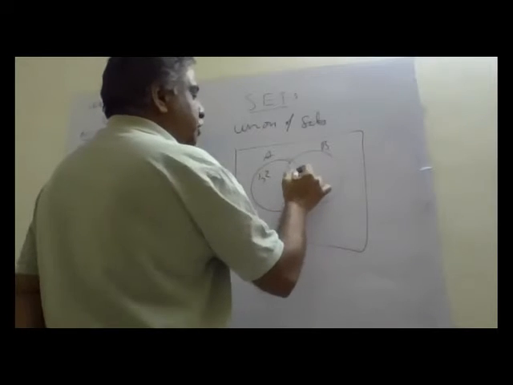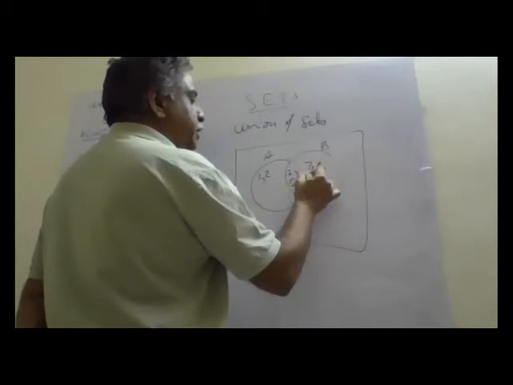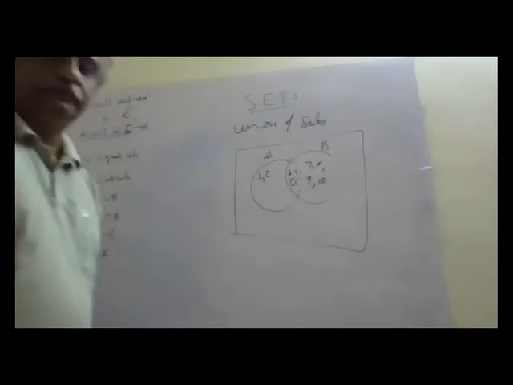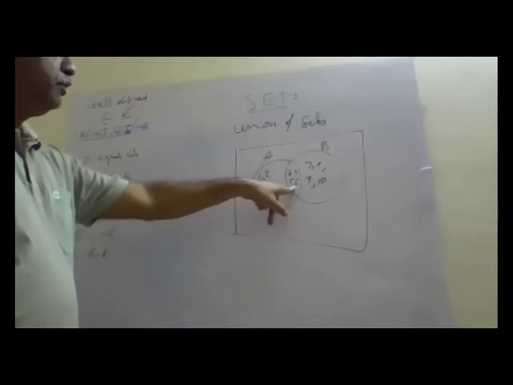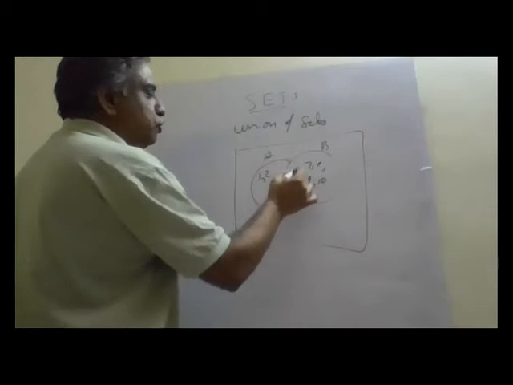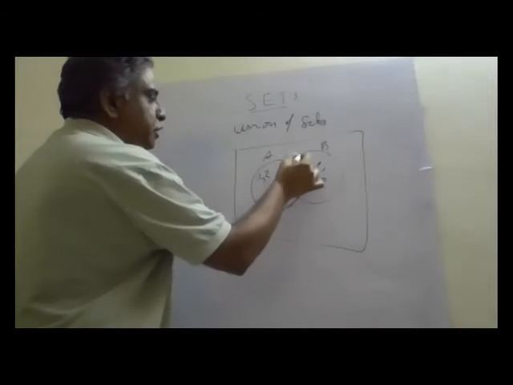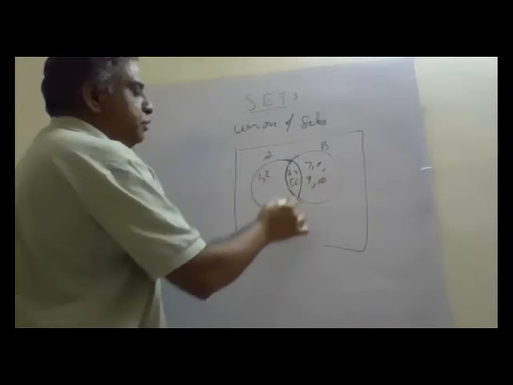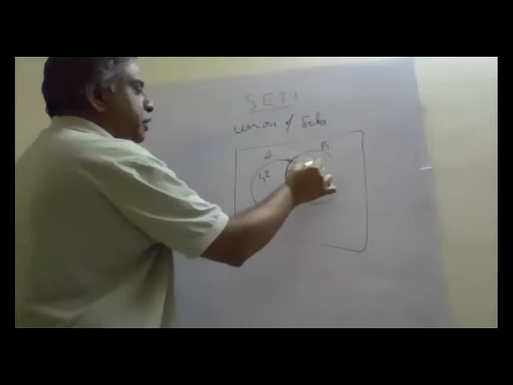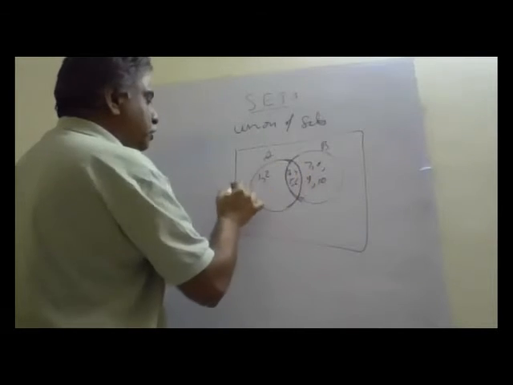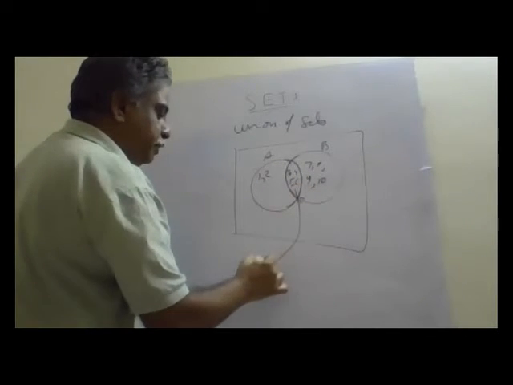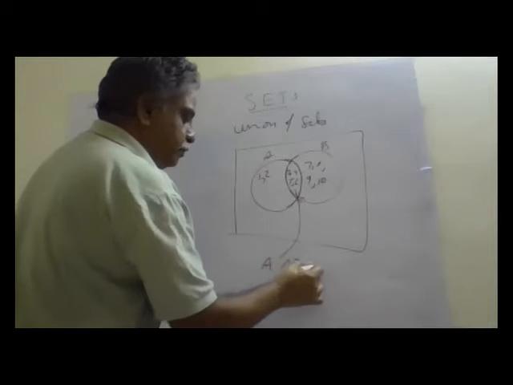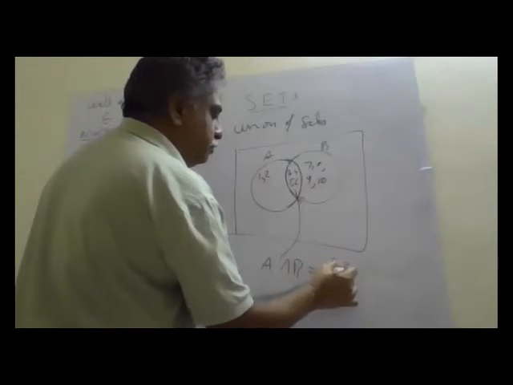What is B? 3, 4, 5, 6, 7, 8, 9, 10. This 3, 4, 5, 6 is common in both, up to this point A, up to this point B. So 3, 4, 5, 6 is common in A and B. This portion is called A intersection B, which is the common part.